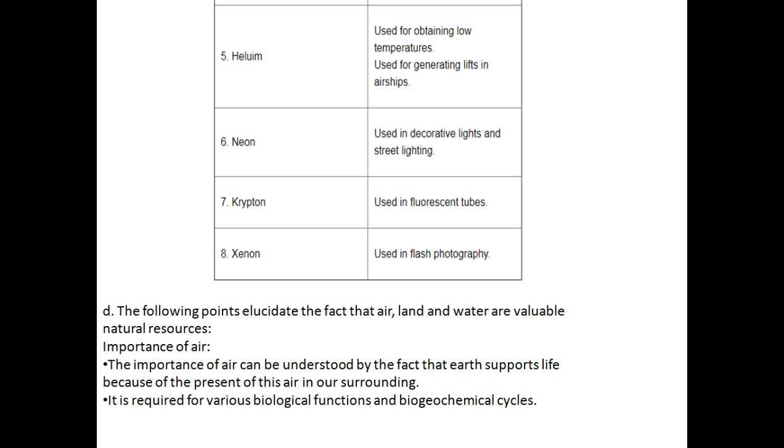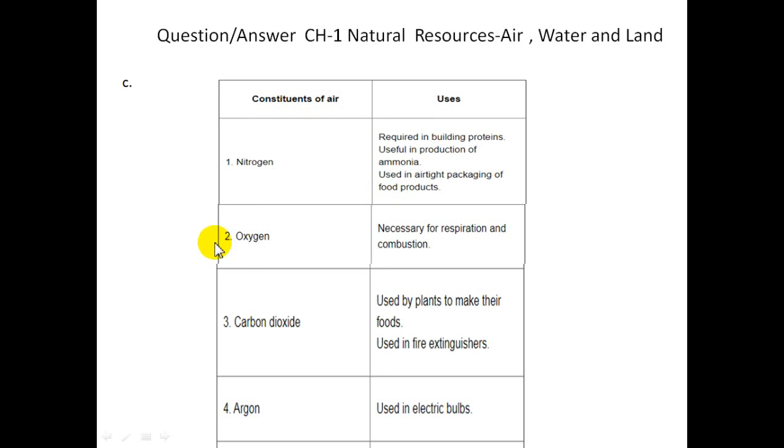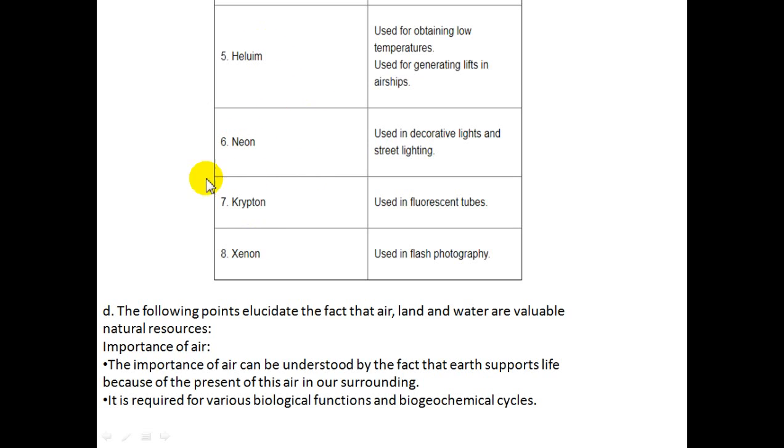Now, how is air important? Because air consists of oxygen, and oxygen supports our life. In this way we can see that air is very important. It is required for various biological functions and geochemical cycles. All the gases are present in the air only, and we have already studied all the uses of the gases in air: nitrogen, oxygen, carbon dioxide, argon, helium, neon, krypton, and xenon.